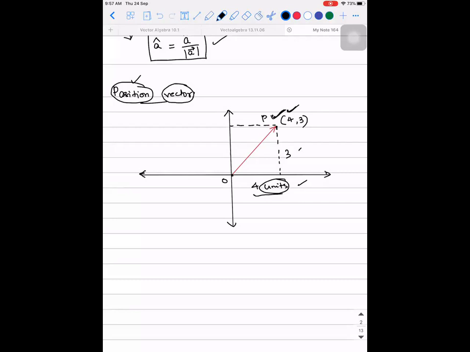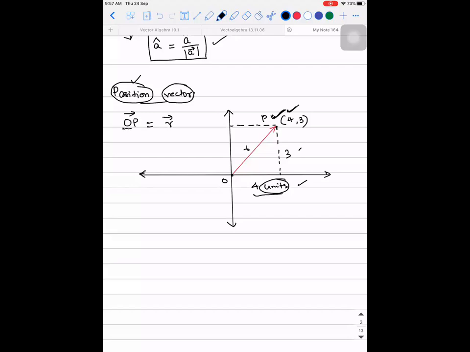If I take this point as P, then the way you write position vector is OP with a bar on top of it. Or sometimes this OP, if you take R, this is also equal to R vector. Are you guys able to understand this? Yes, OP with a vector. So every position vector's initial point has to be origin.